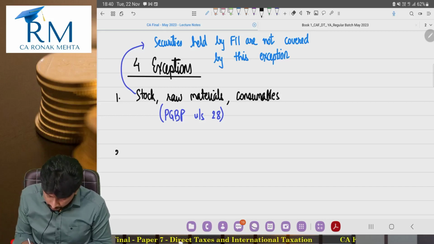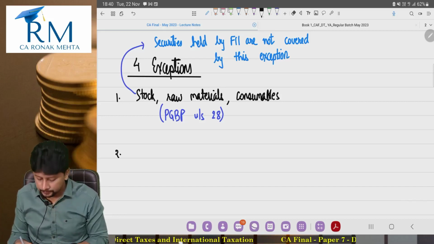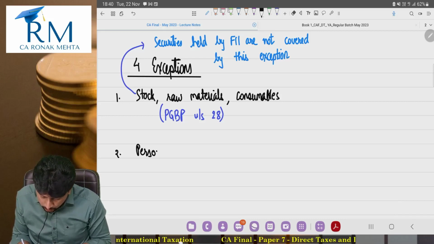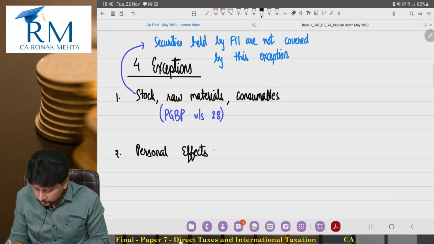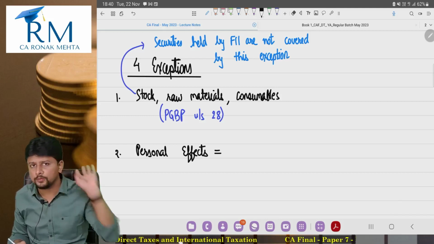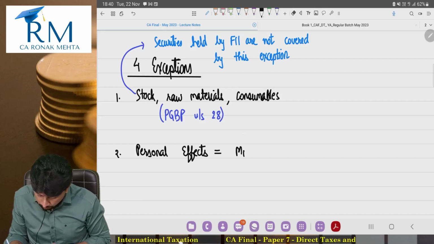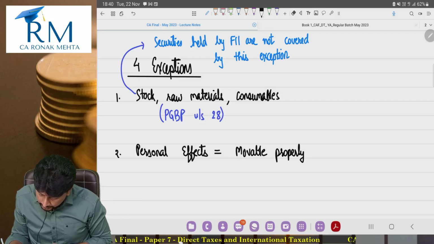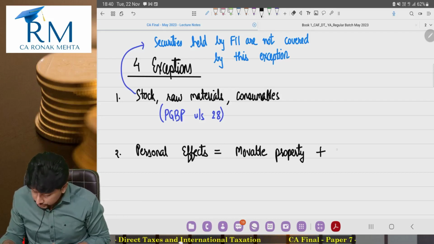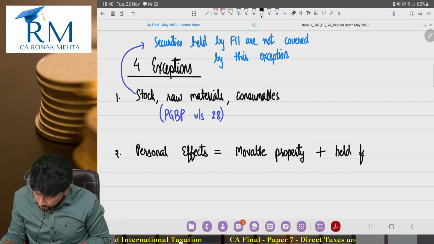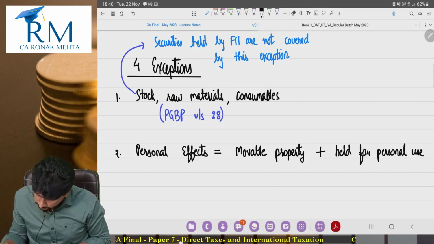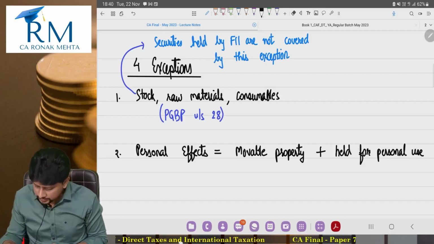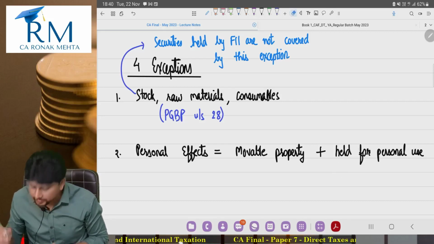Okay. Second exception. Second exception is what is called personal effects of the assessee. Now what is the meaning of personal effects? Two important words to pay attention to. First, personal effect means it is movable property which is held for personal use. Personal use of the assessee or his family member.